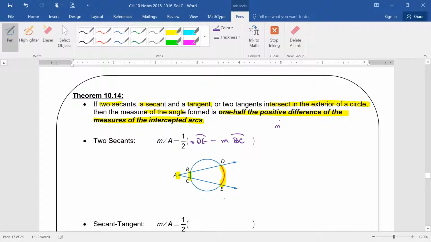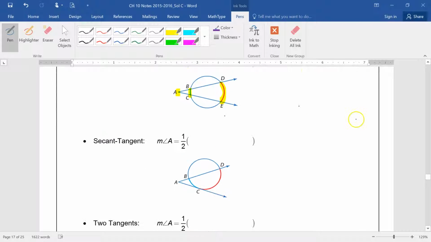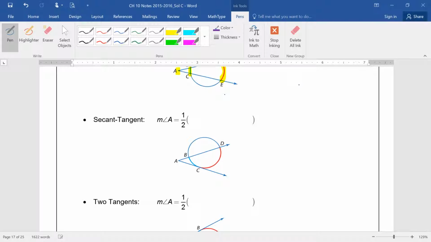So, hang on. I always say the measure of the angle is equal to half of the big arc minus the little arc. If you say it that way, it just sounds better. Look at this one. You again have two arcs that have been intercepted. One is this, and the other one is the blue one, BC.